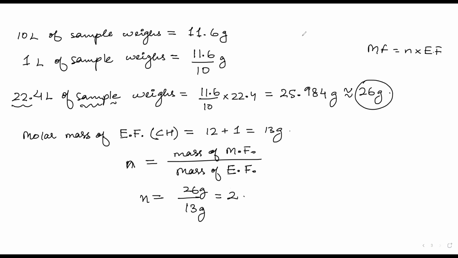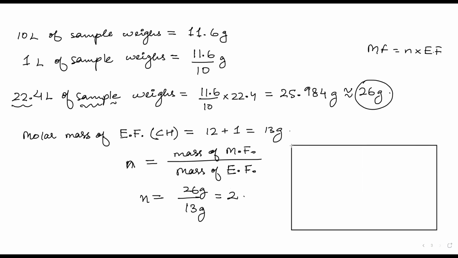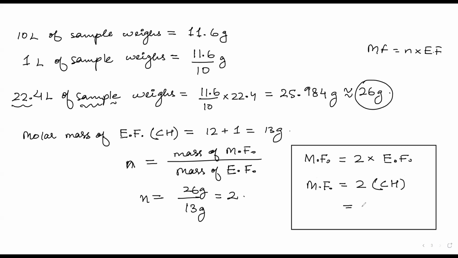Now, if N is equal to 2, then you can put a box and write: molecular formula is equal to 2 into empirical formula. Please remember, this is not the mass, this is the empirical formula. So the molecular formula will be equal to 2 into carbon and hydrogen. So the molecular formula will be C2H2. Did you guys get this?